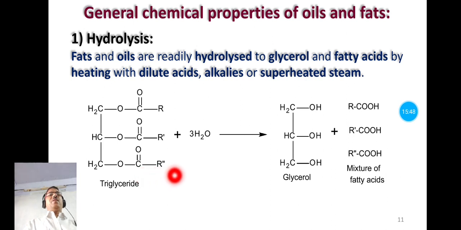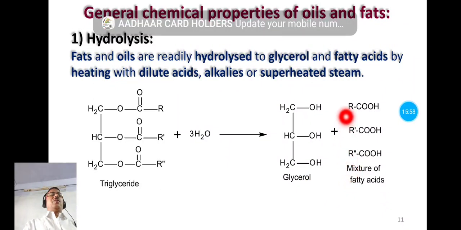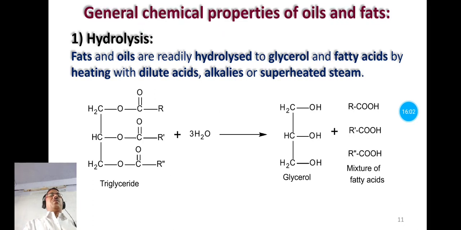And when it is heated with superheated steam, it undergoes hydrolysis and forms glycerol, and we get here the mixture of these fatty acids. So this reaction is known as hydrolysis. So hydrolysis of fats and oils can be carried out by heating with dilute acids or dilute alkalis or superheated steam.